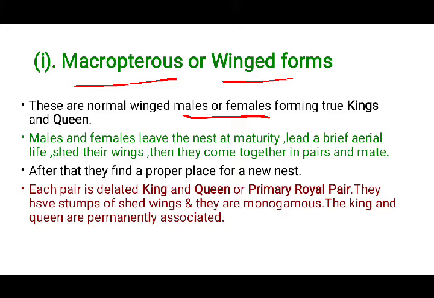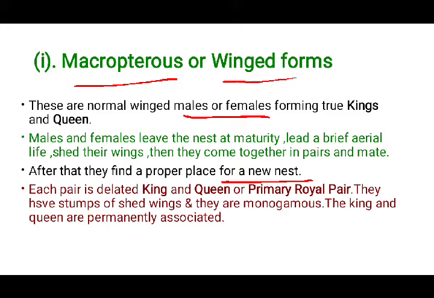After that they shed their wings. Then after mating, they select a proper place for new nest formation, where they start the nest.